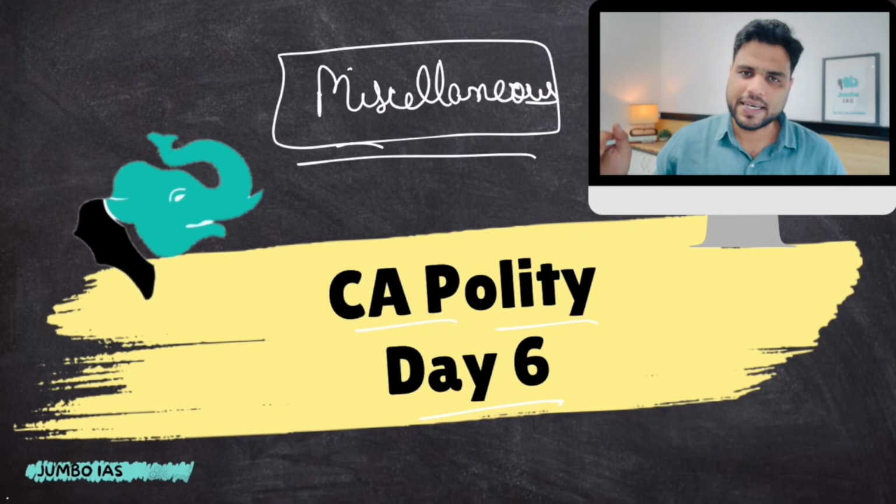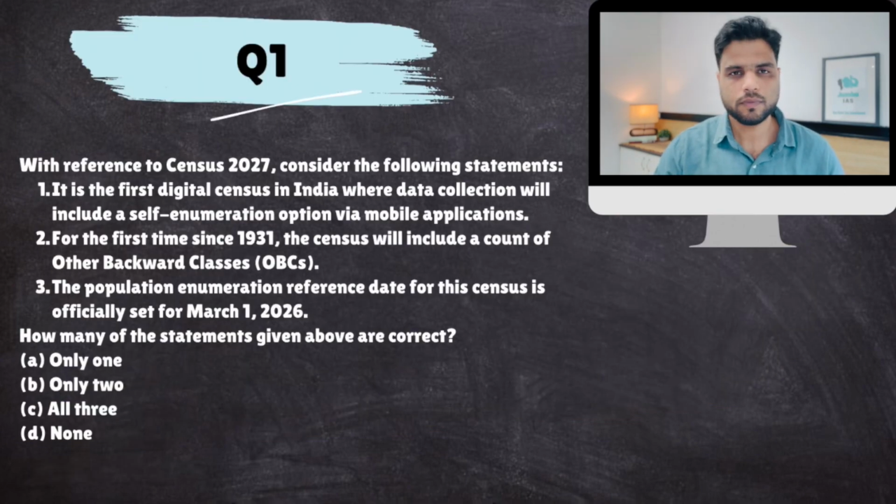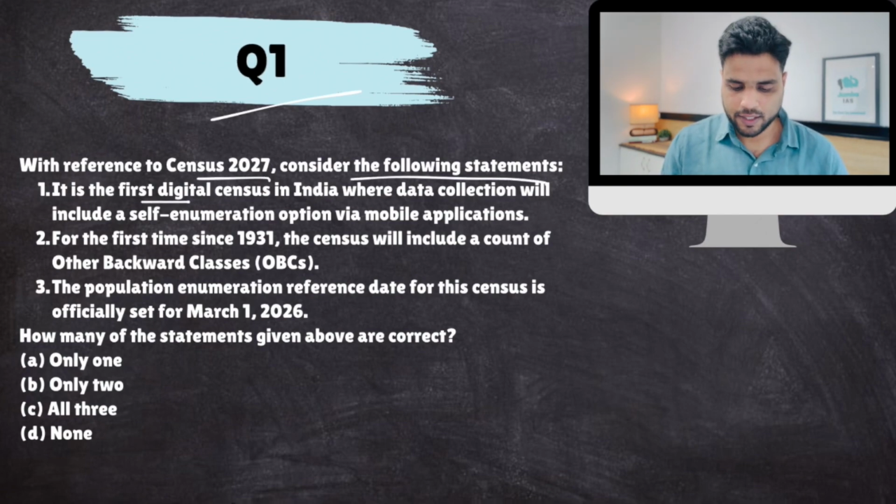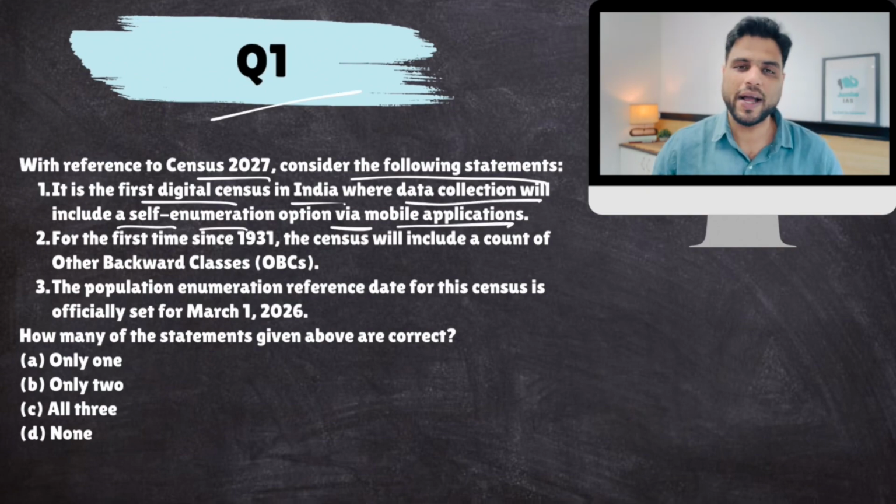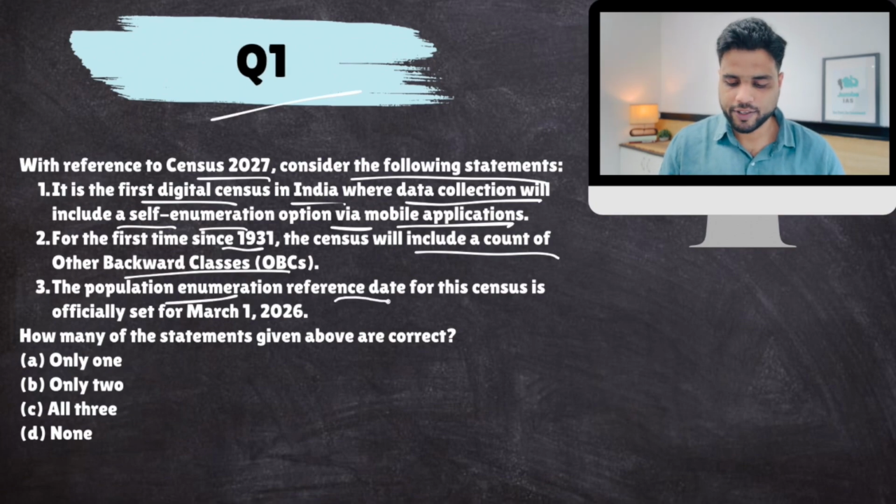So let's straight away dive into today's discussion with question number 1. With reference to Census 2027, consider the following statements. One: it is the first digital census in India where data collection will include a self-enumeration option via mobile applications. So you can self-identify yourself. Nobody would come to you, but you can download a mobile app and fill in all the details so that you're counted in the census. Two: for the first time since 1931, the census will include a count of other backward classes. Three: the population enumeration reference date for this census is officially set for March 2026.